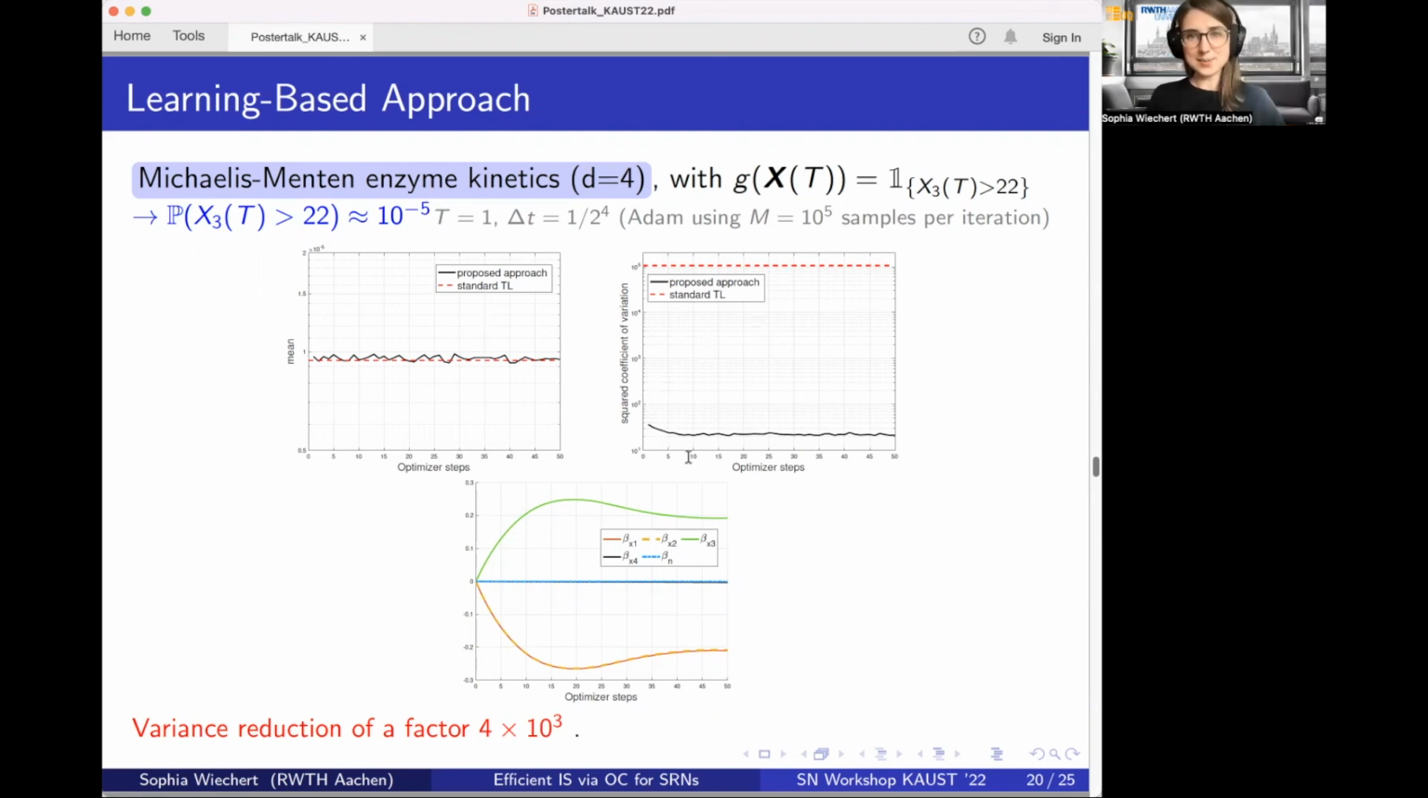And actually, in the second plot, where we plot the squared coefficient of variation, which is a scaled version of the variance, we can see that right at the beginning, we had a good guess for the initial parameters, which results in a large variance reduction. And after some steps, we were able to further reduce this variance such that we have a variance reduction of a factor of around 4 times 10 to the power 3. Yeah, if you're interested in further examples, please have a look at my poster.